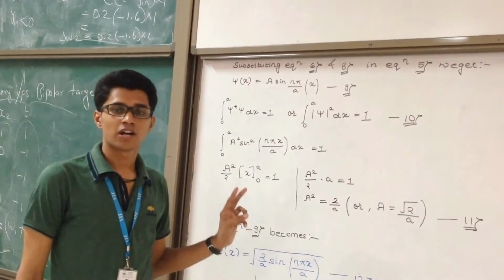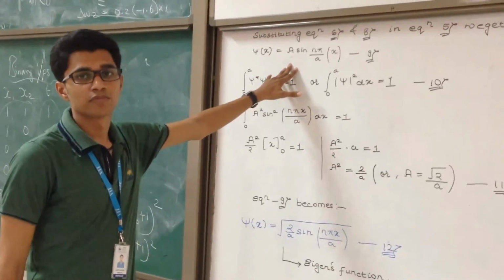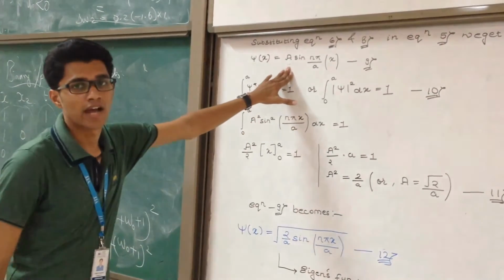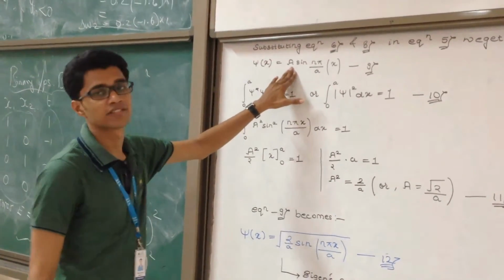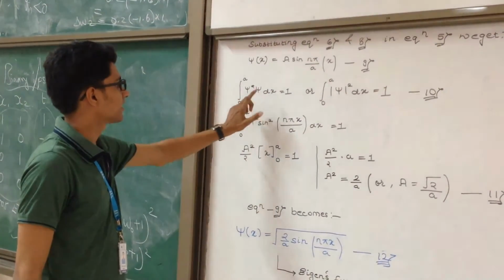Now there are two arbitrary constants which we discussed very early on: one is A and the other is B. We have already found the value of B, which is equal to 0. Now the value of A needs to be found, and for finding it we need the normalizing condition, that is, the integration from 0 to a of psi star psi dx is equal to 1.